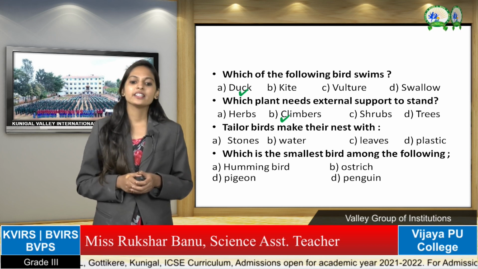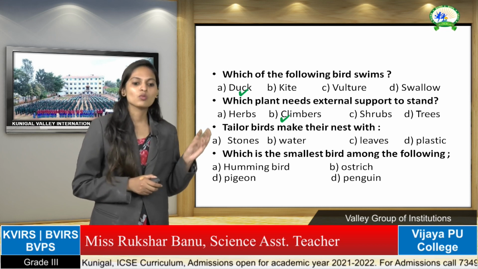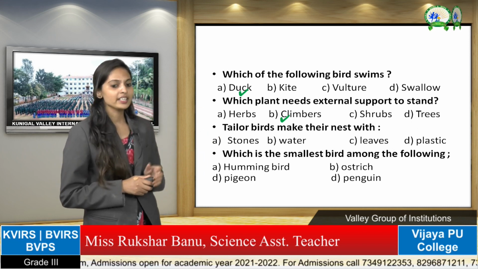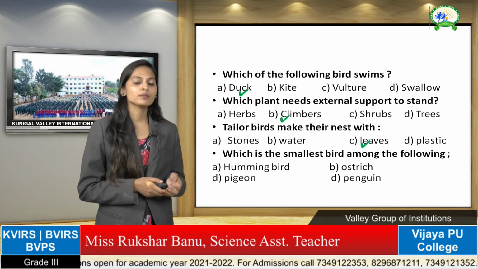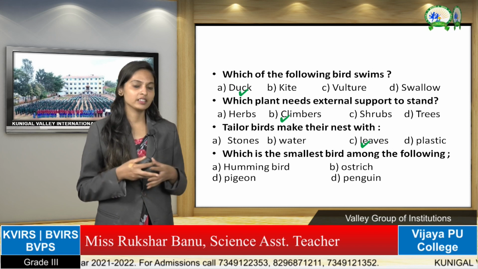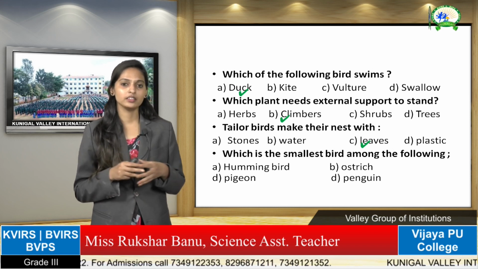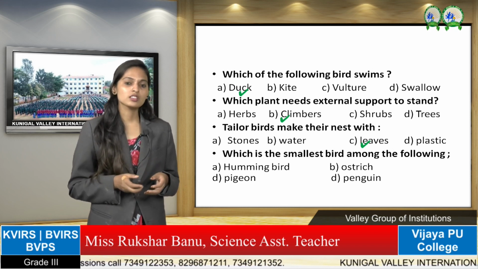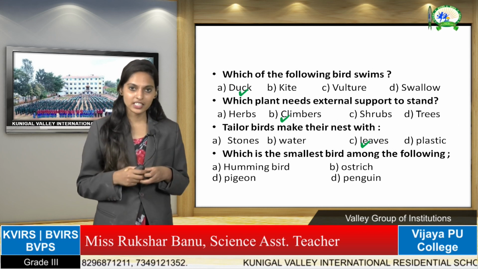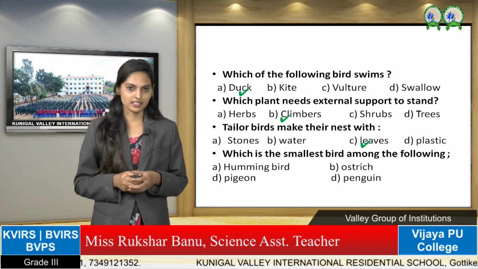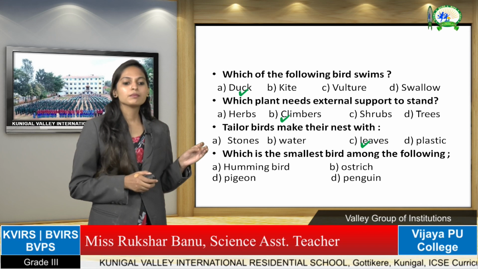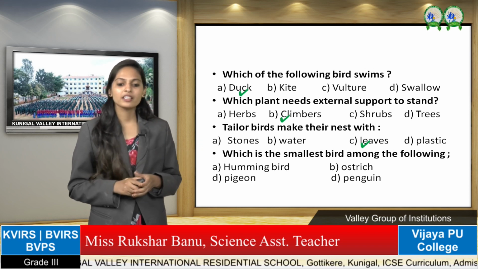Next: a tailor bird makes its nest with stones, water, leaves and plastic. Which things do tailor birds need? Yes, leaves. The tailor bird stitches leaves to make its nest. That is why it is called a tailor bird, because it stitches the leaves together to make the nest, right? Okay, which is the smallest bird among the following? Hummingbird, pigeon, ostrich or penguin?